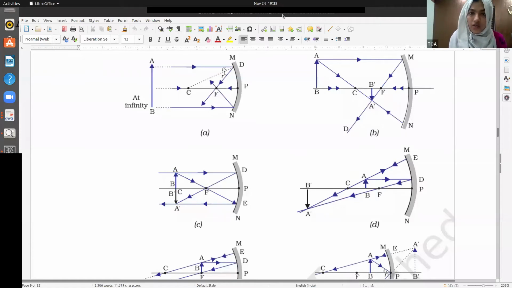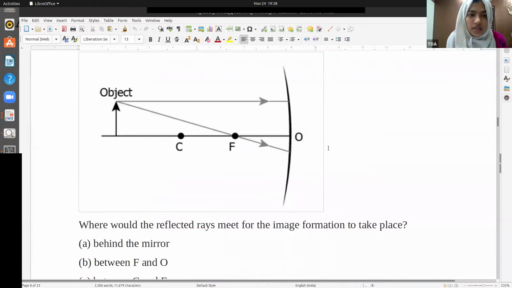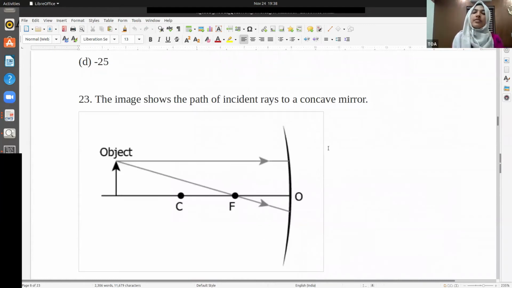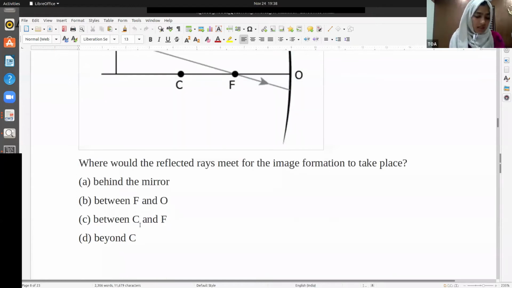Now we will move to the question. What was the question? The image shows the path of incident rays to the concave mirror. The object is placed beyond C, so the image should be between C and F. So between C and F is the correct answer.